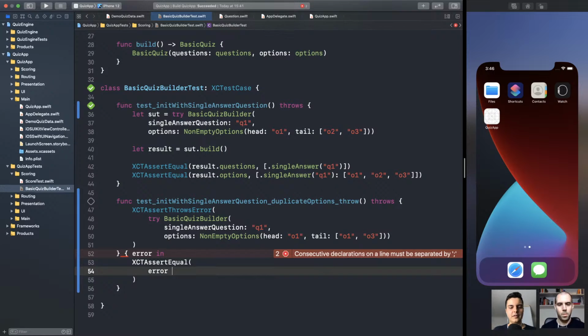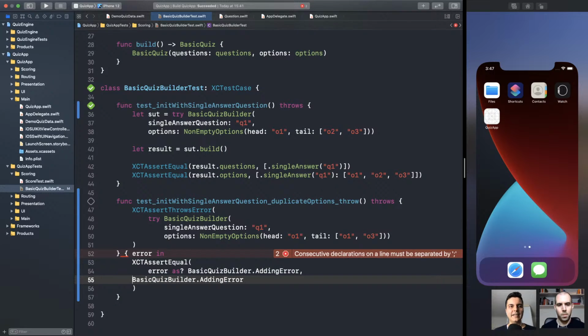So we could have an error type, like a basic quiz builder adding error, so when you are adding data to the quiz. And we can compare it to the type we want. So if we have the basic quiz builder adding error of type duplicate options. Something like this. Make sense?